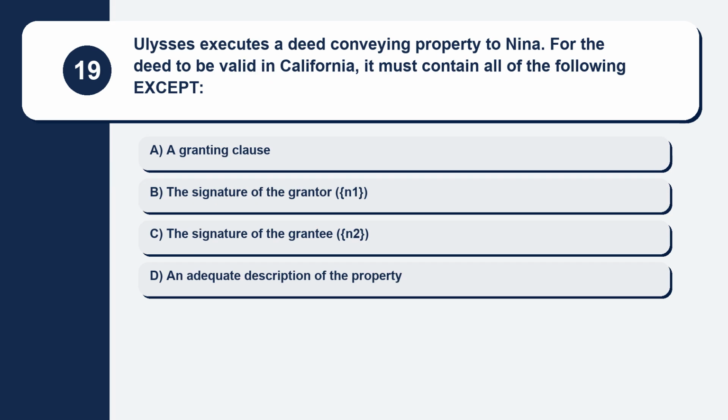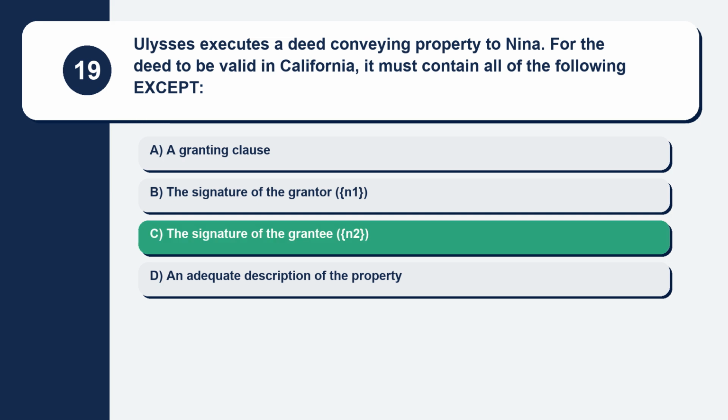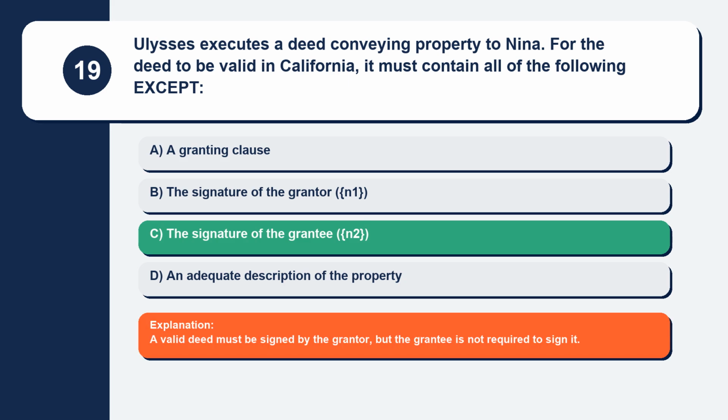Question 19. Ulysses executes a deed conveying property to Nina. For the deed to be valid in California, it must contain all of the following except. Here are your options. Option A, a granting clause. Option B, the signature of the grantor, Ulysses. Option C, the signature of the grantee, Nina. Option D, an adequate description of the property. The correct answer is option C, the signature of the grantee, Nina. Explanation: a valid deed must be signed by the grantor, but the grantee is not required to sign it.